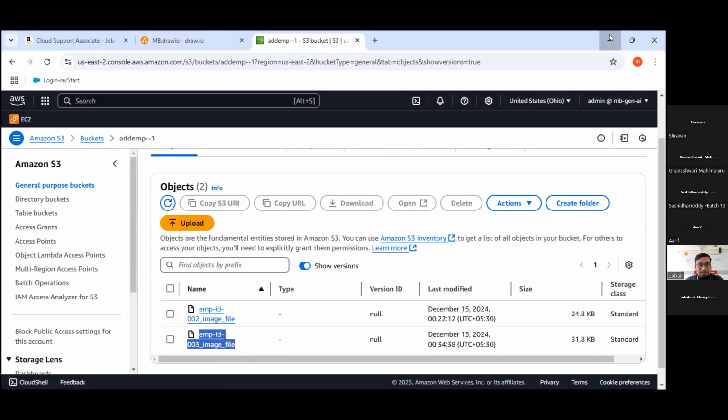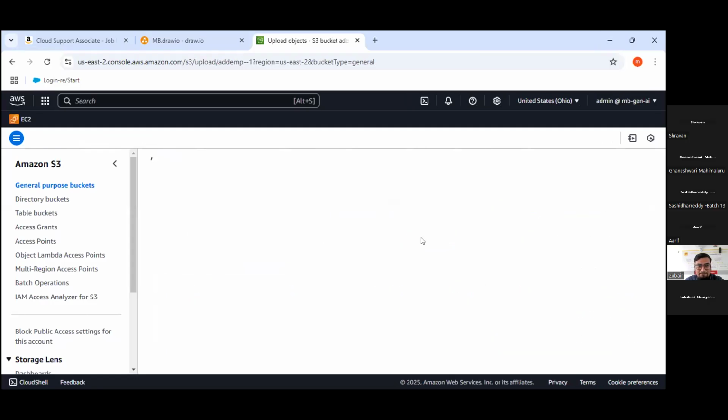And inside that file, I'm typing something: welcome to Magic Bus. We completed that and saved also. Now I'm going to my bucket and uploading one file.